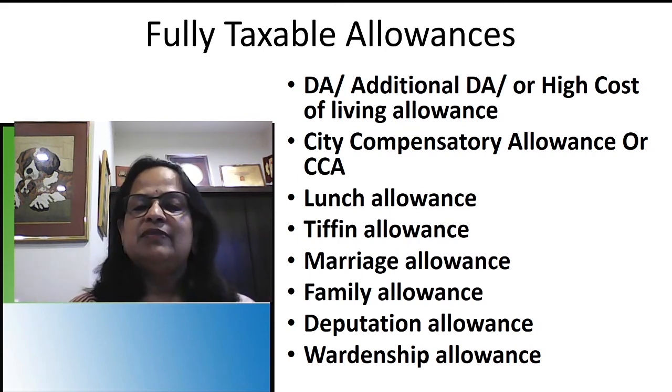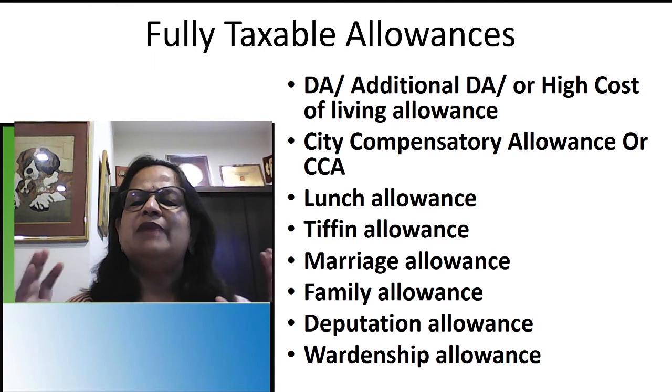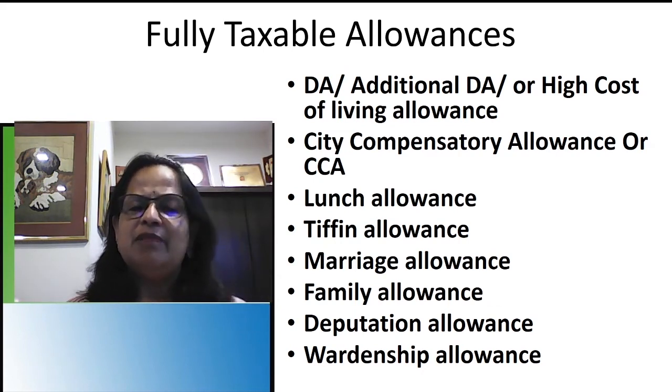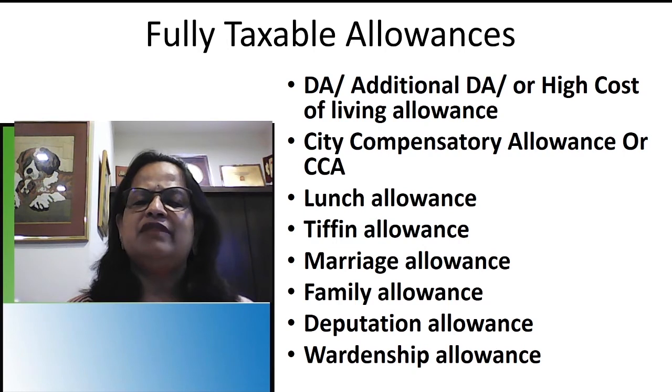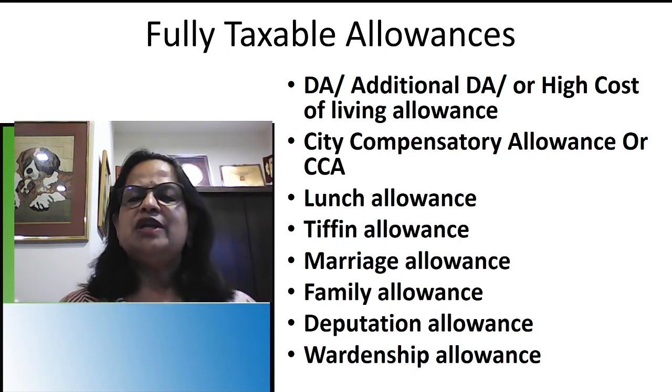Marriage allowances. This is usually for people working in companies. When they are going for marriage, the company will give them some allowance. Similarly, family allowance. Family allowance is when they are starting a family, when they are getting a child, an additional member in the family, then they will get the family allowance.